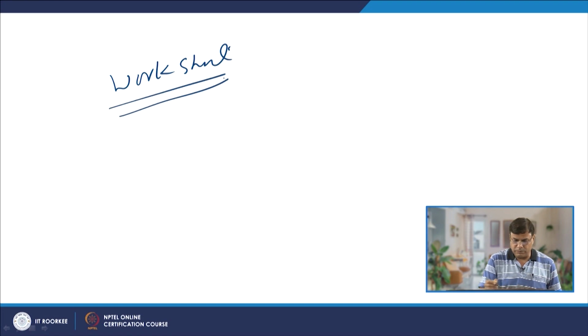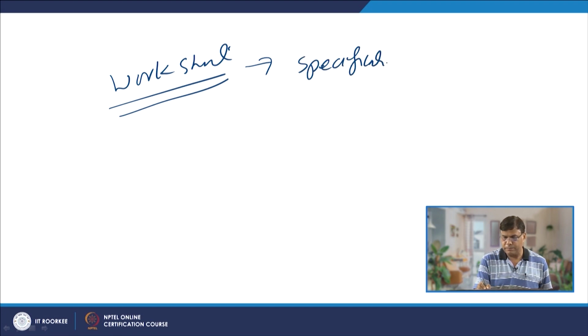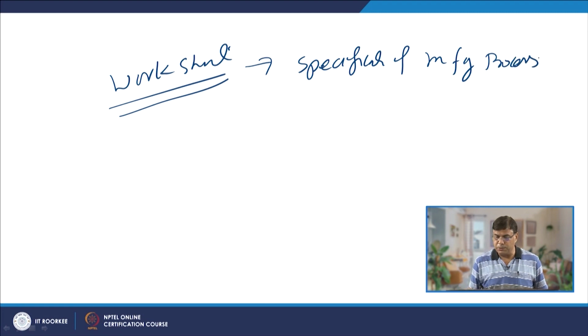Then there is the worksheet. The use of the worksheet in routing gives the information about the specifications of the manufacturing processes to be used, like what process parameters, what kind of the conditions that will be used to give the desired size and shape or properties to the product which is being manufactured.